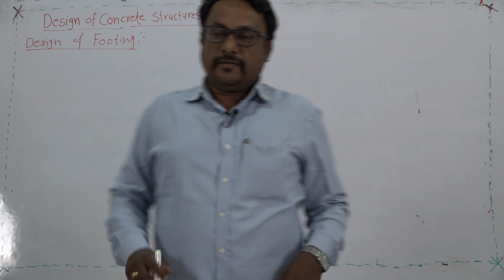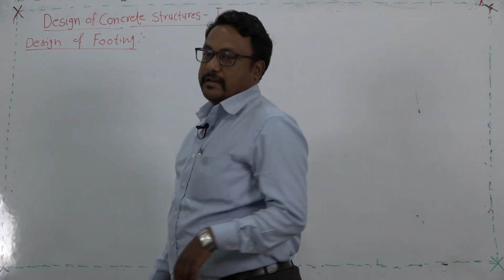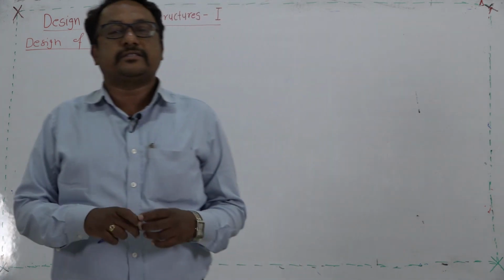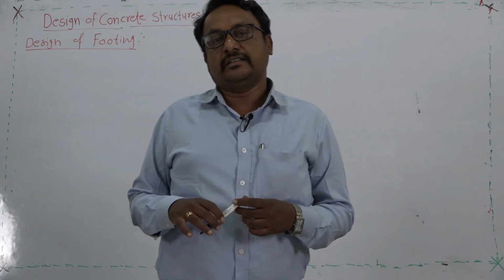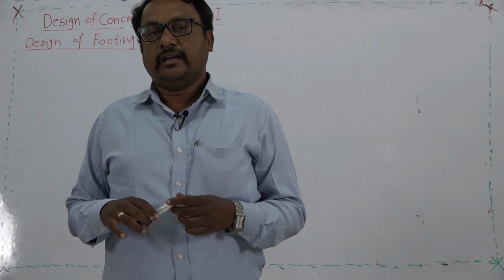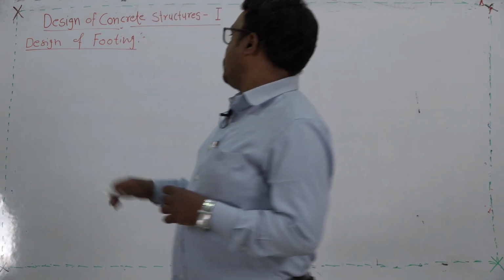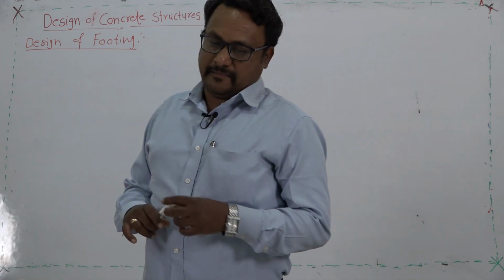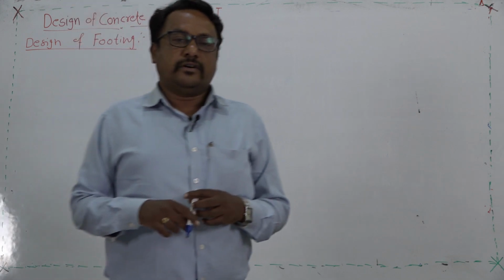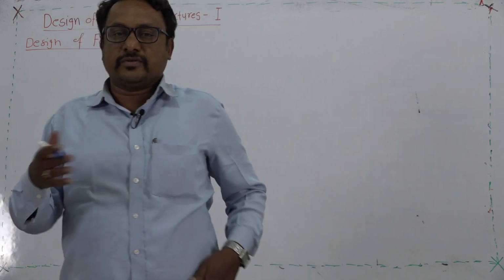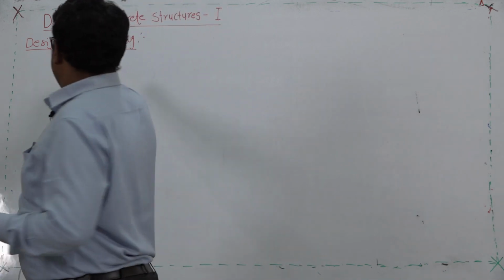As a post MSc syllabus of Design of Concrete Structures 1, there are 3 different units. One is the design of a slab, then the design of column is the other unit, and the last one is the design of footing. Out of these 3 units, the design of footing is a little time consuming, or it requires a lot of understanding, and therefore, I am going to start with the footing design. So, let us start with this design of footing.